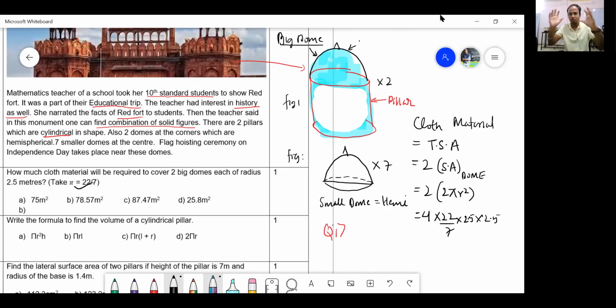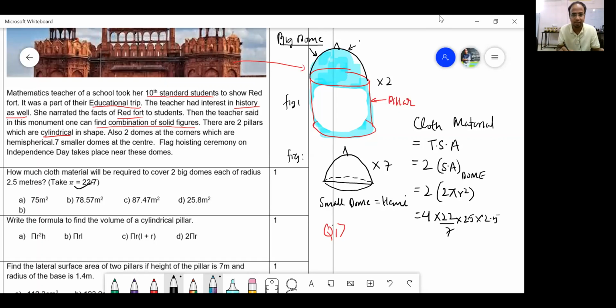See, concentrate. How do I do it? 25 multiplied by 4 will always create 100, because 4 times 25 is 100. But because of that 0.5, it will come out to be 10. Agreed? So 10 multiplied by 2.5 comes out to be 25. 22 can be thought of as 11 into 2, and 2 into 25 is 50. 50 into 11 is 550 by 7, and 550 by 7 is 78.57.